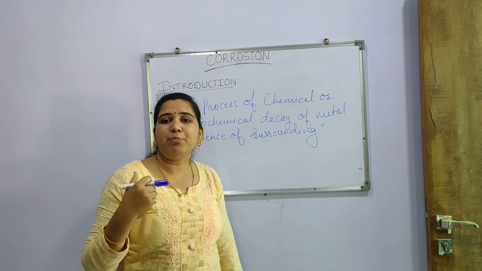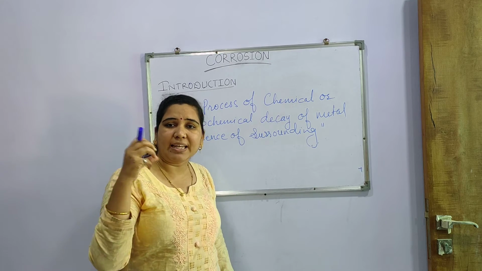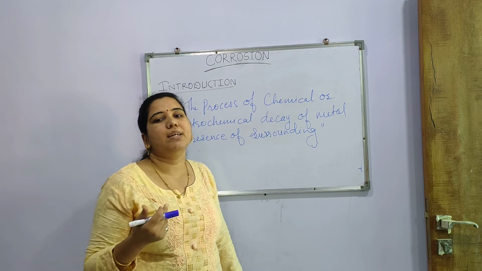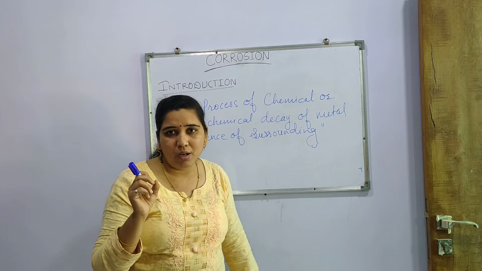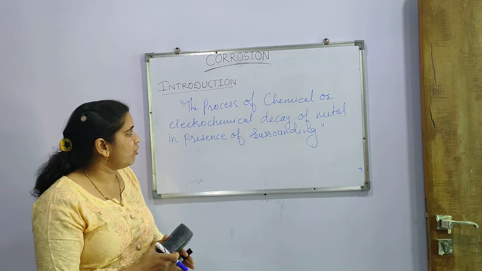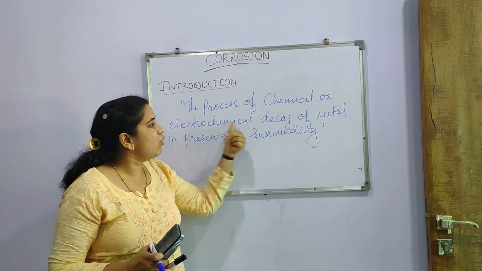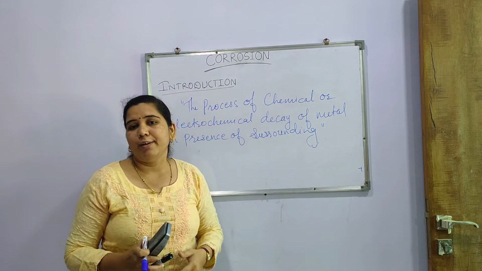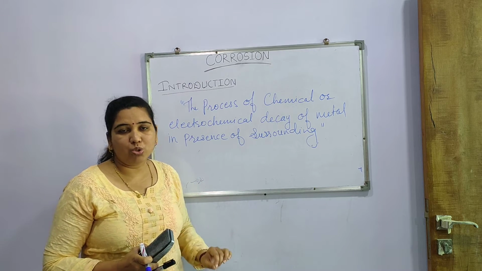Chemically, the different gases present in the atmosphere attack that metal and carry out the reaction of corrosion. This is corrosion, and the actual definition of corrosion is the process of chemical or electrochemical decay of metal in the presence of surrounding.